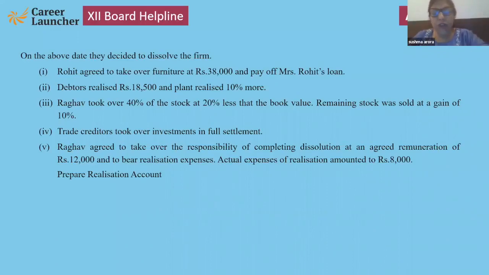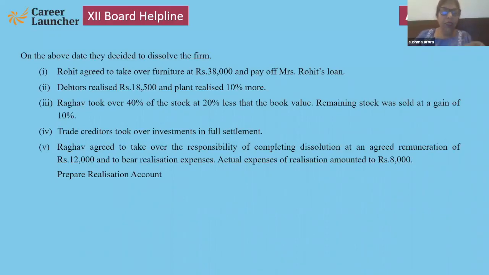Creditors took over investment in full settlement. Fourth transaction: creditors took over investment in full settlement. It means no need of any journal entry. Raghav took over the completion of dissolution process, so he has to bear 12,000 rupees expenses. Actually it is 8,000, prepare realization.